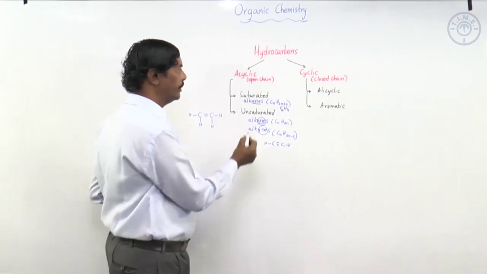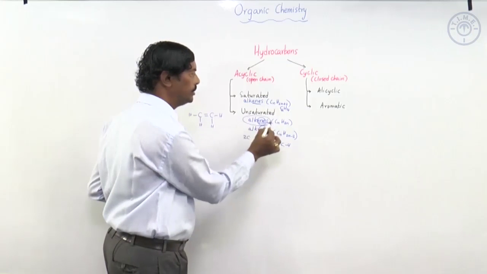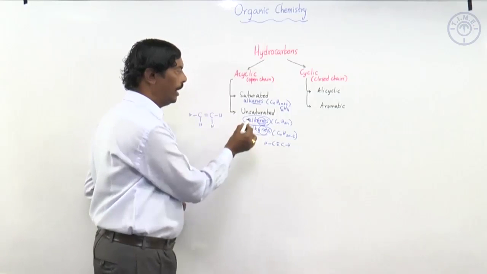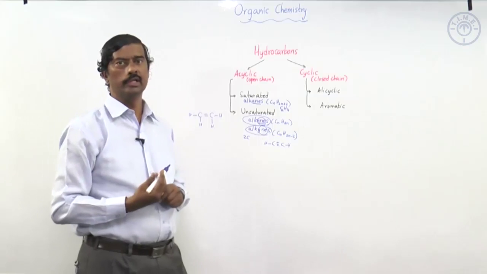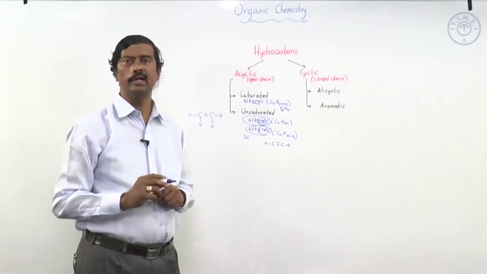In these hydrocarbons we have seen unsaturated ones, which may be alkenes or alkynes, and alkenes and alkynes start with 2 carbons, whereas alkanes will start with only 1 carbon.